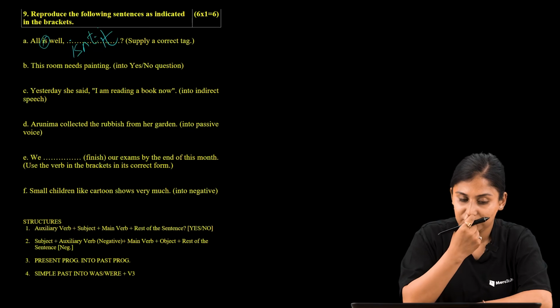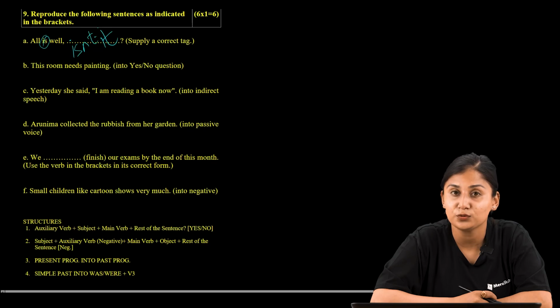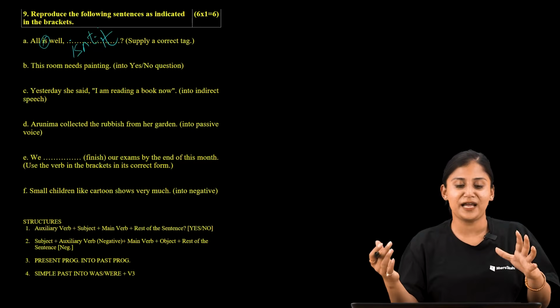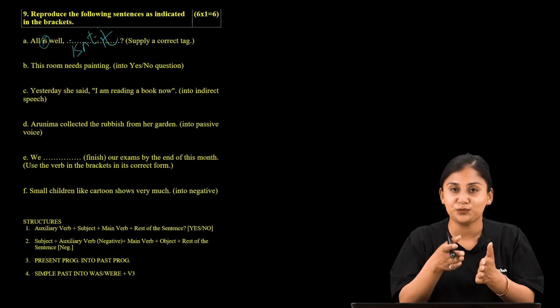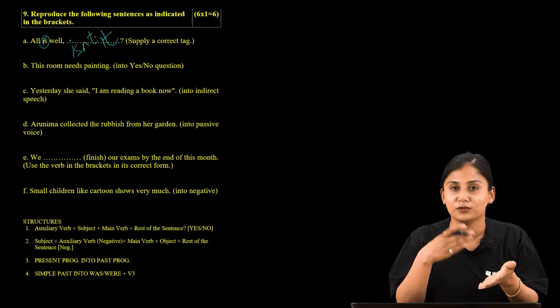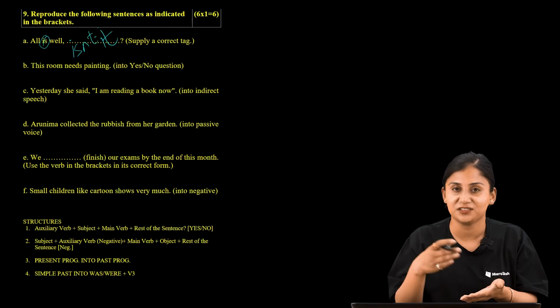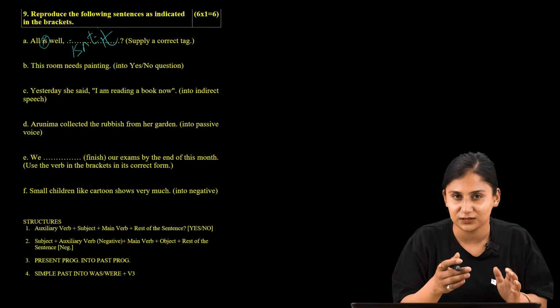So in the question number B, we are provided the statement, this room needs painting, and we are supposed to change this into yes no question form. So the first and foremost thing that you are supposed to do is, you should always be remembering the structure. So what comes in your mind when you see the instruction provided in a bracket? What would be the structure when you are asked to change any of the statement into the yes no question form? So of course, I have also presented the structures over there.